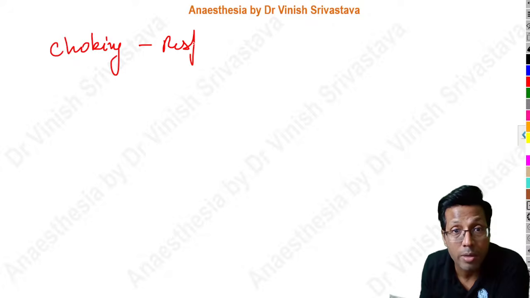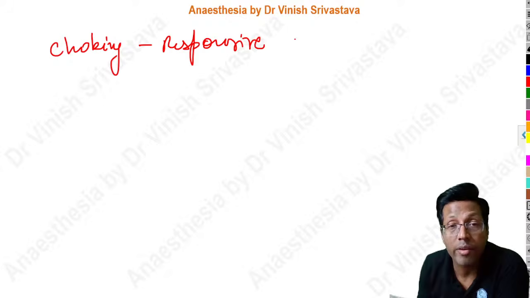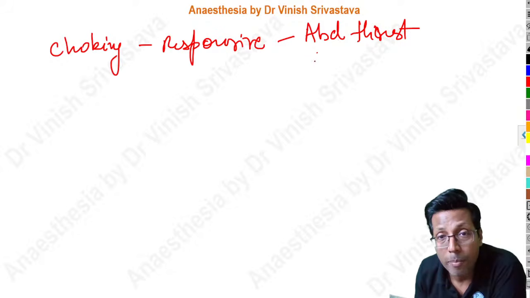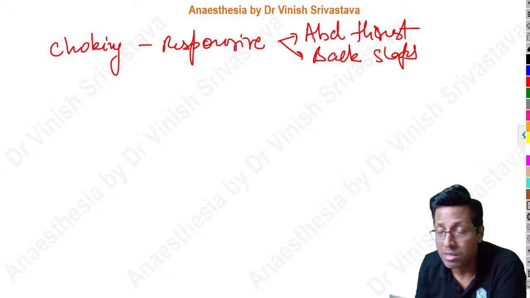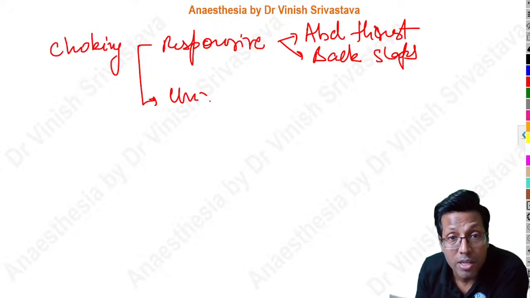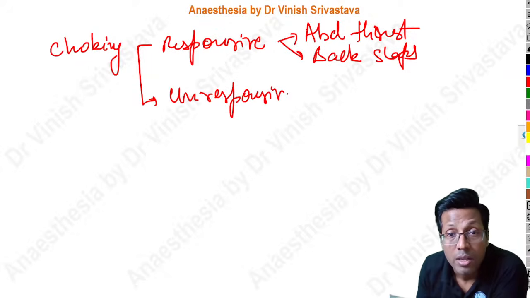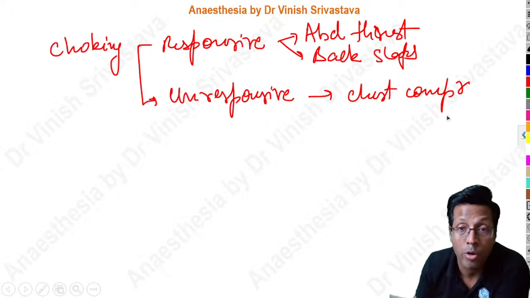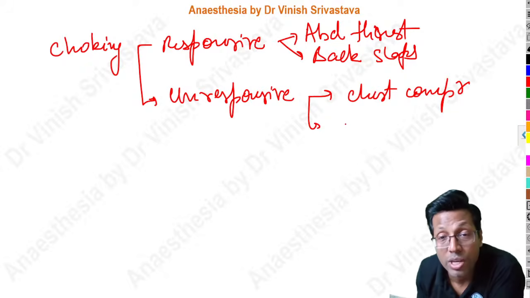And remember, if the choking patient is responsive, even for adult or for pediatric, remember one thing: in a pediatric patient less than 1 year, it is chest thrust, but otherwise it's abdominal thrust and back slaps. This abdominal thrust can be said to be the same thing as the Heimlich maneuver. But in choking, if the patient is unresponsive, the first thing is to start chest compression. Don't remove the foreign body here itself. No, they have not said that. Don't remove the foreign body here. Give chest compressions and then you check the airway.